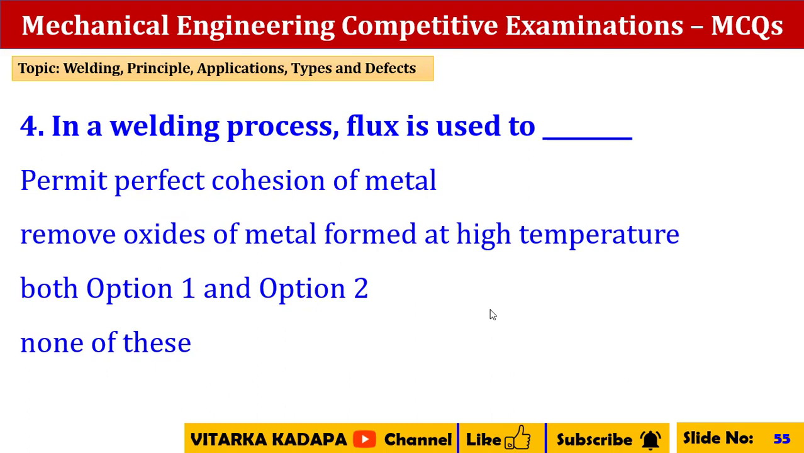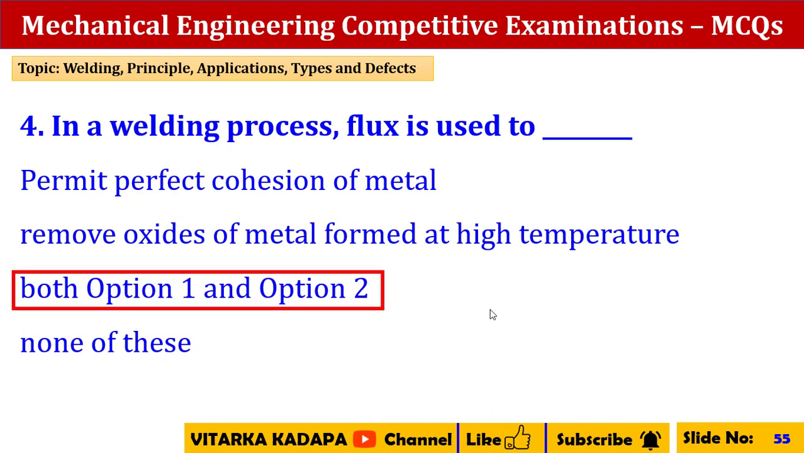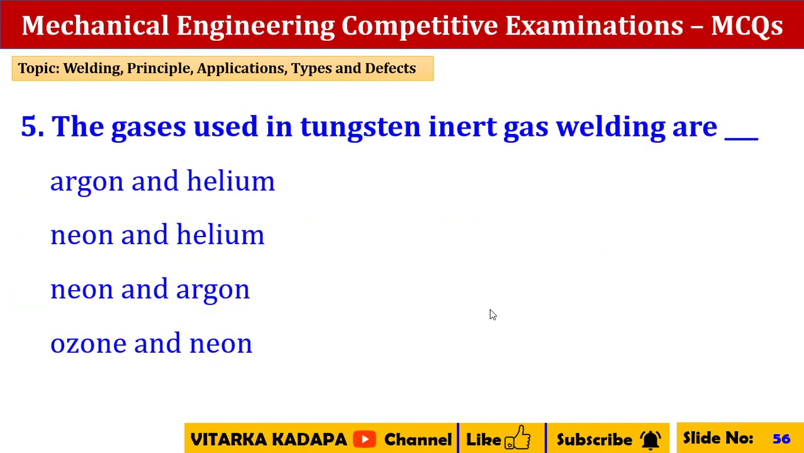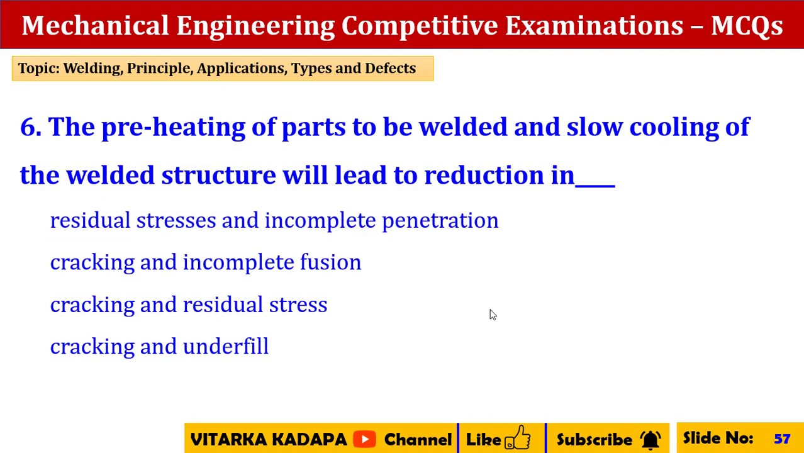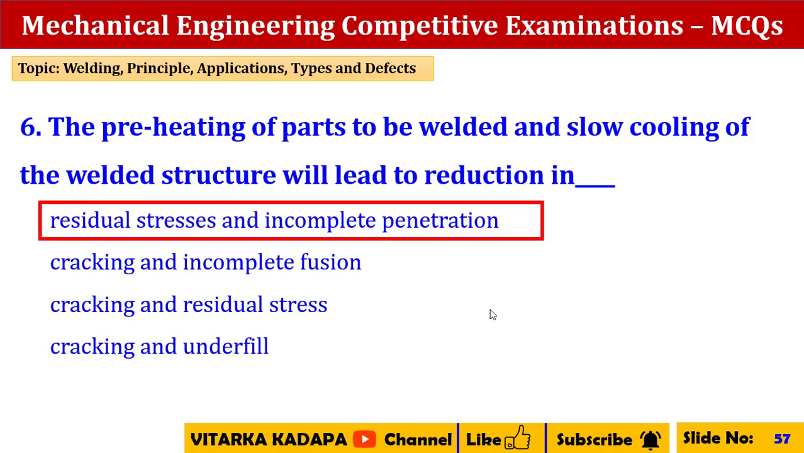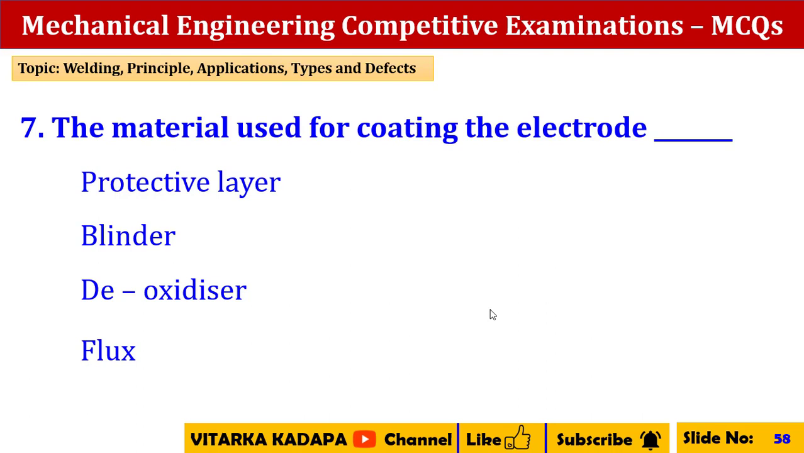In a welding process, flux is used to permit perfect cohesion of metal and removes oxide of metal formed at high temperature. The gases used in tungsten inert gas welding are argon and helium. The preheating of parts to be welded and slow cooling of the welded structure will lead to reduction in residual stresses and incomplete penetration. The material used for coating the electrode: flux.